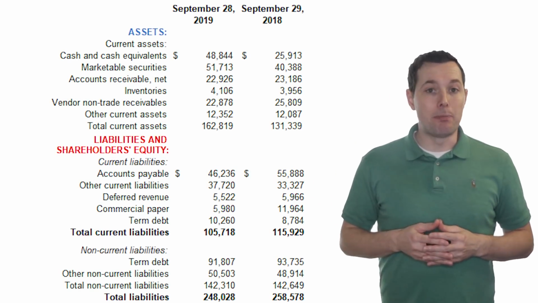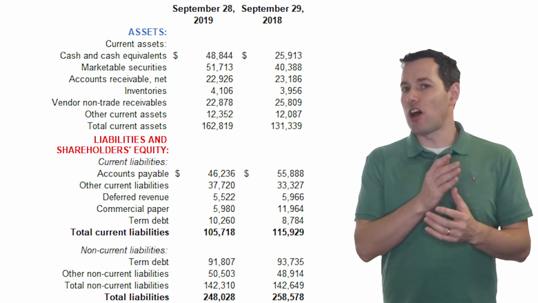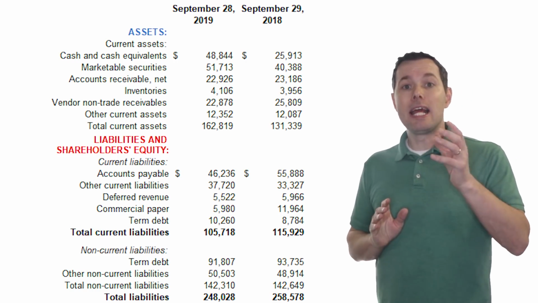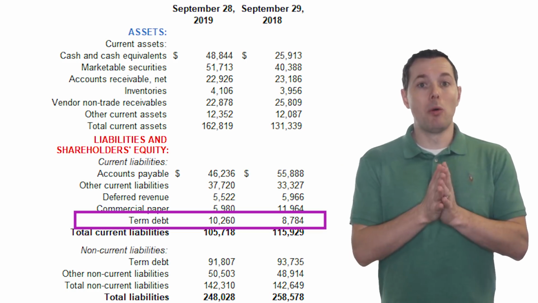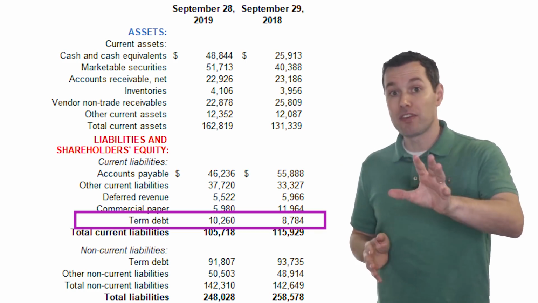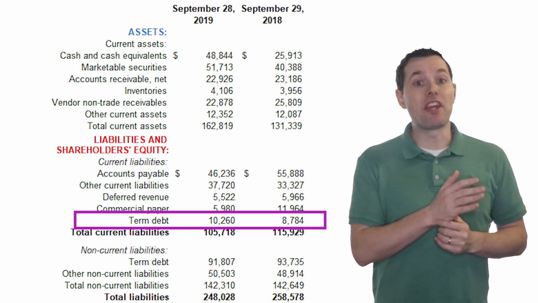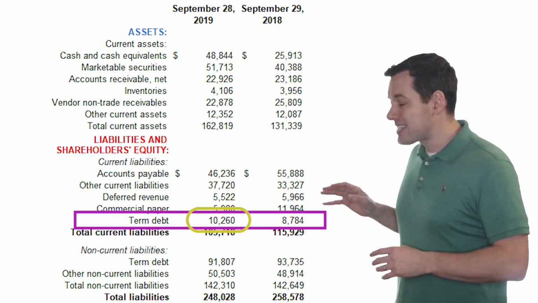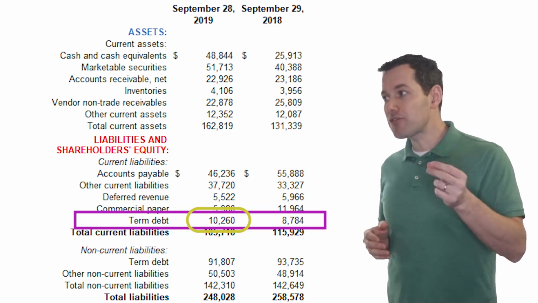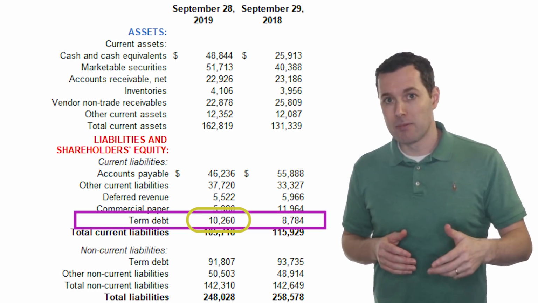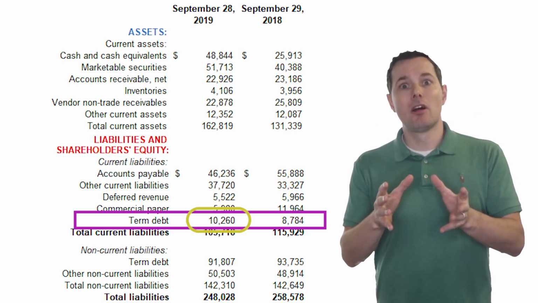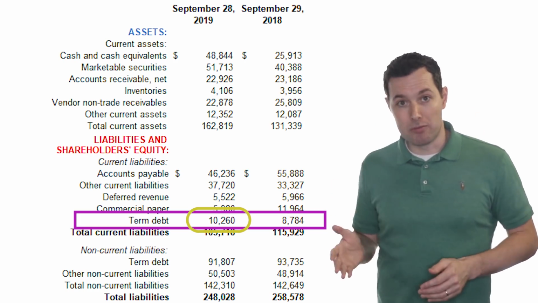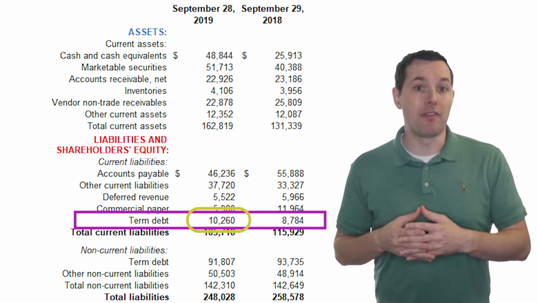But another check that makes a lot of sense to do is jumping back to the balance sheet. And I actually like to do this one first. I oftentimes like to start with the balance sheet. And there's two main things that we're looking at. First, under current liabilities, we know that the term debt section of their current liabilities, don't forget, current liabilities are liabilities owed in the next 12 months, is about $10 billion. But we know that their interest expense is about $3.6 billion. Right there, that would tell me that at least some of their bonds are going to mature over the next 12 months. That's why that number's so much higher than the interest expense.